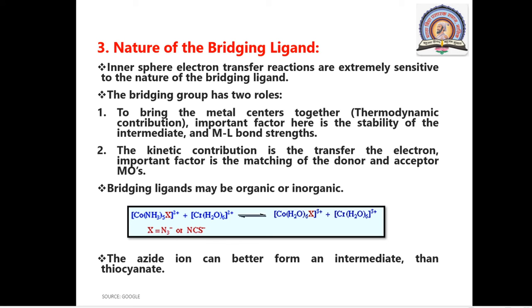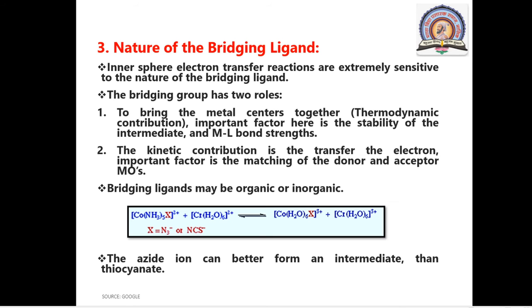Another very important condition: if your bridging ligand contains only one lone pair of electrons, it is unable to bring two metal centers together, because it attaches to only one complex, not the other. The required condition for a bridging ligand is that it must contain more than one lone pair of electrons. So this is about the nature of the bridging ligand.